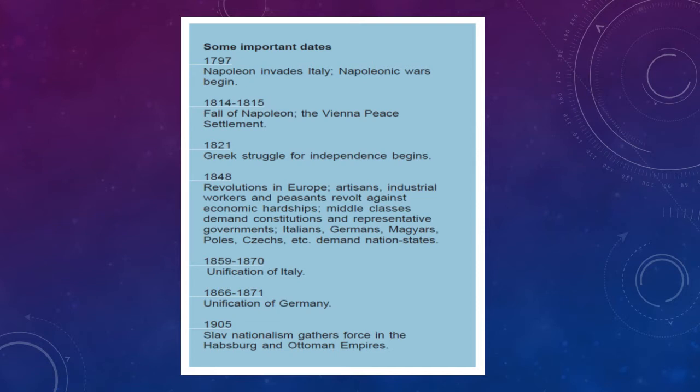The next important date is 1848. Revolutions in Europe: artisans, industrial workers, and peasants revolted against economic hardship. The middle class demands constitution and representative governments. Italians, Germans, Magyars, Poles, Czechs, etc. demand nation states. So in 1848, a lot of revolutions rose in different parts of Europe.